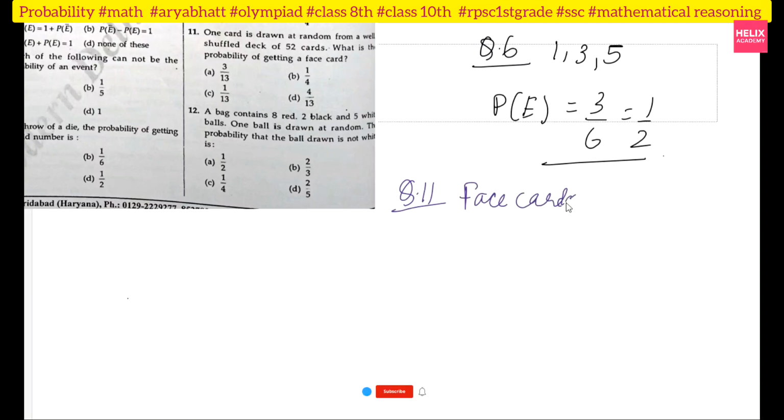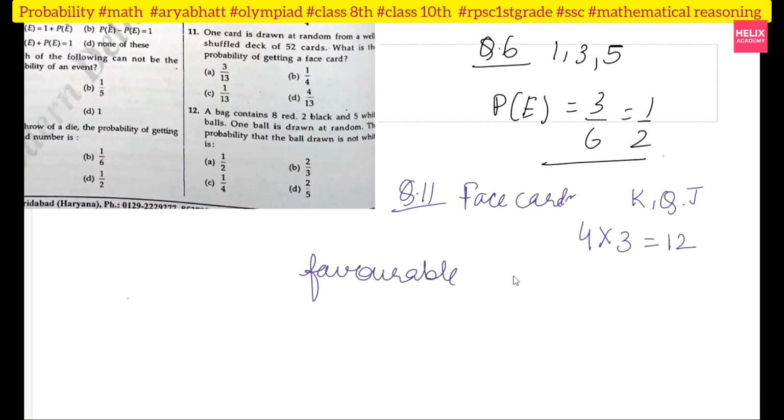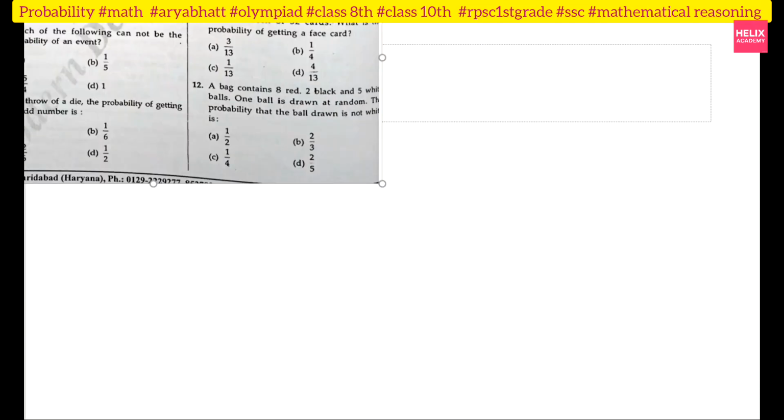Now see, face cards are king, queen and jack, right? But we have 4 suits, so 4 into 3, it will be 12. So my favorable conditions will be 12 and total cards are 52. So probability will be 12 upon 52. You understood what I am trying to do? How will you get 3 by 13 from 12 upon 52? So the answer is 3 by 13. Okay, option A.